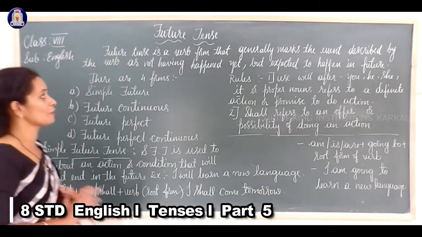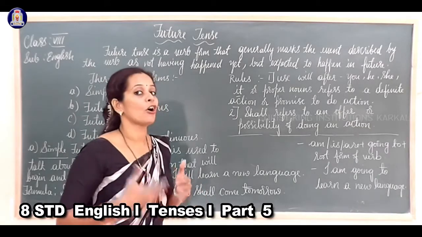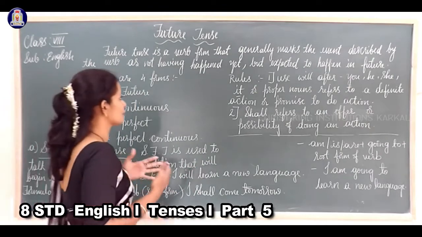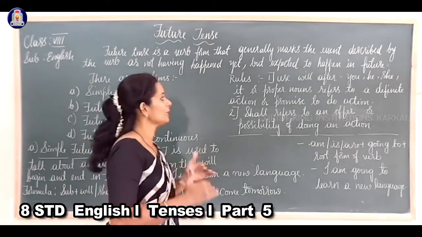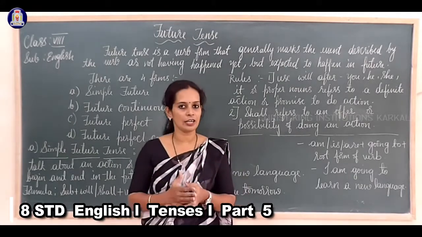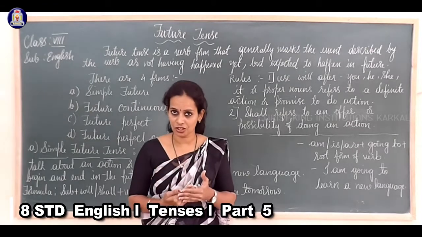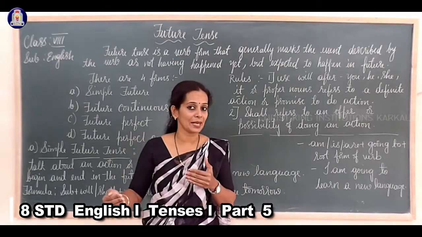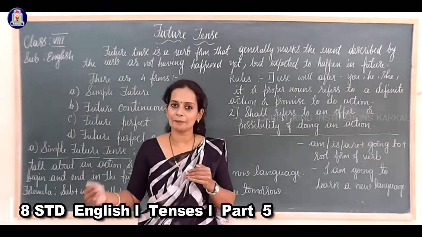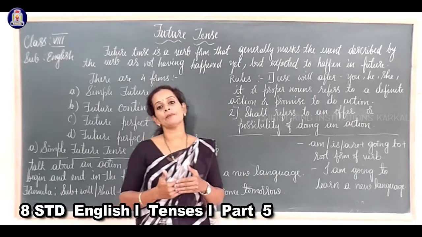Future tense is a verb form that generally marks the event or an action described by the verb as not having happened yet but expected to happen in future. So the verb here under future tense describes an event or an action which is going to take place in future. Not happened yet, but it is going to take place in your near future. It is called a future tense.